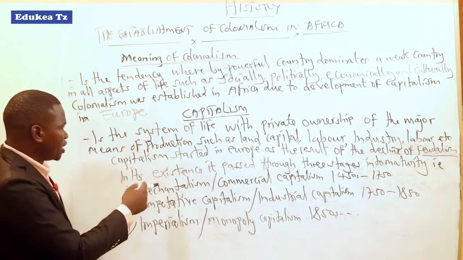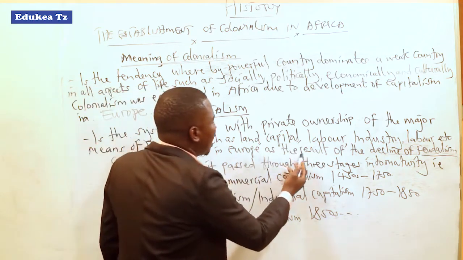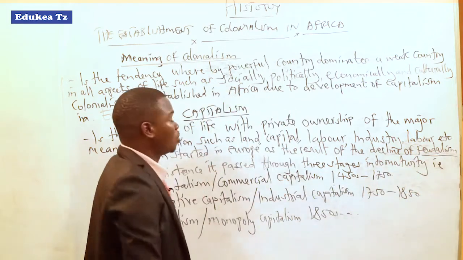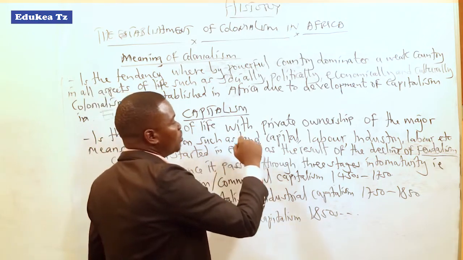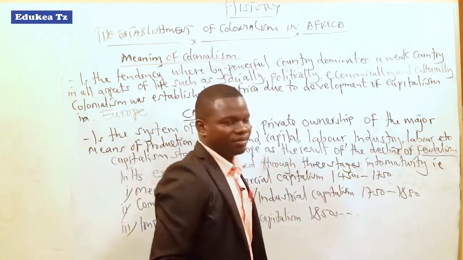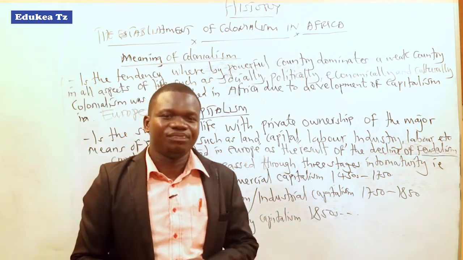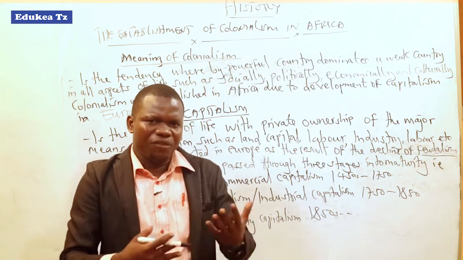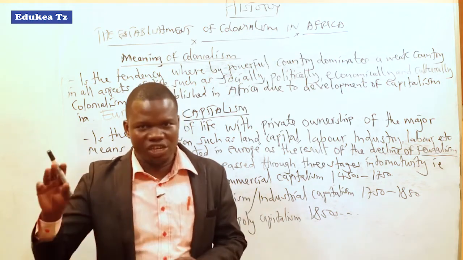And the system itself, capitalism, started in Europe as the result of the decline of feudalism. So please, let us be attentive. We may now discuss briefly those modes of production in Europe.